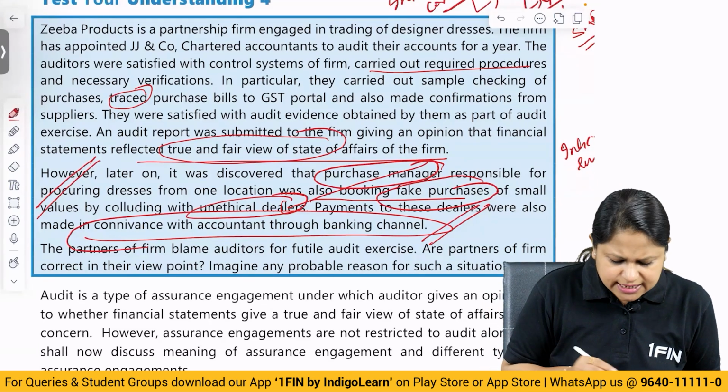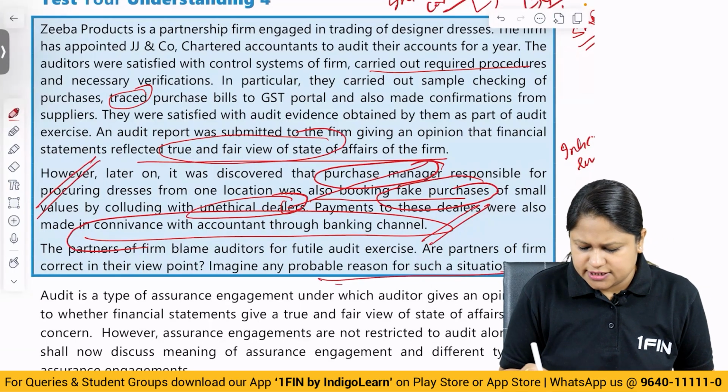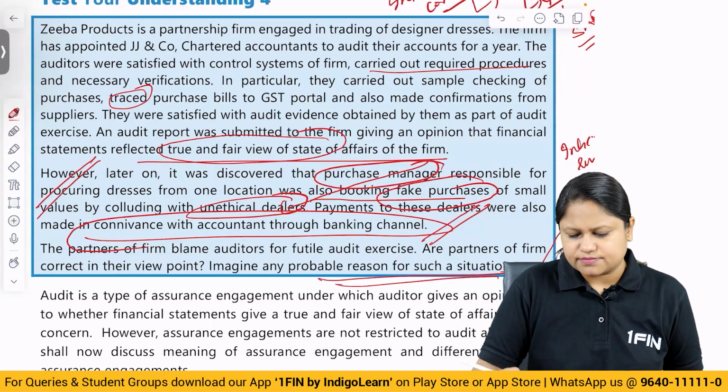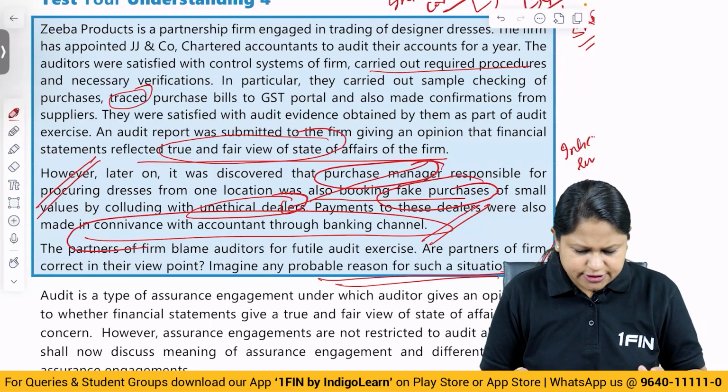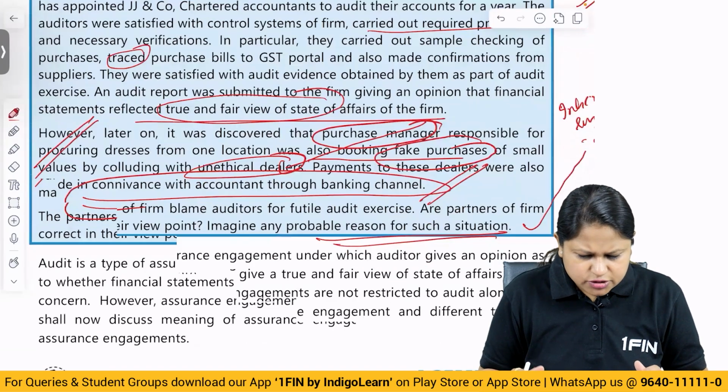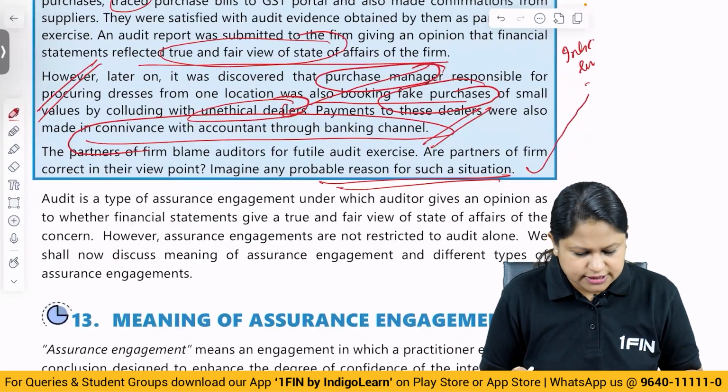So here partners are incorrect in their viewpoint. What is the probable reason for the situation? Inherent limitation. Correct? So that is the kind of answer you have to give here. So more than audit, the focus is on controls checking here.